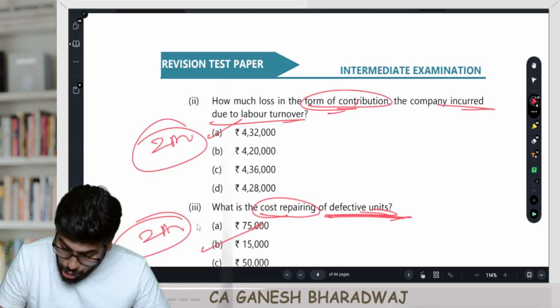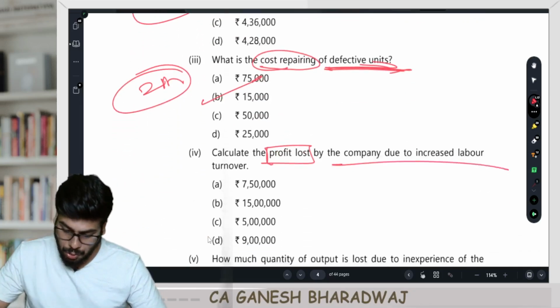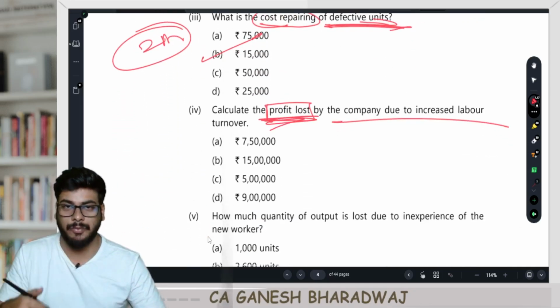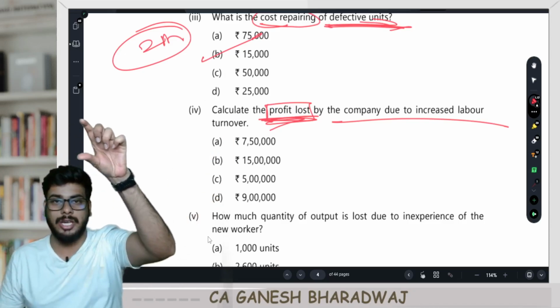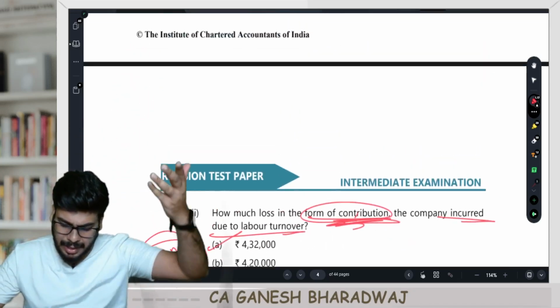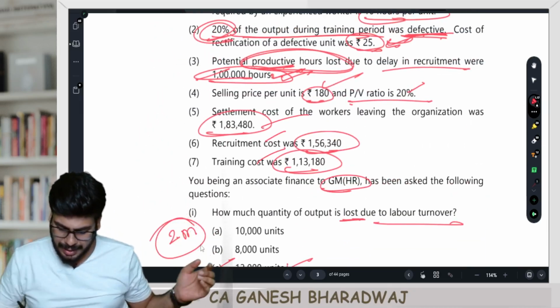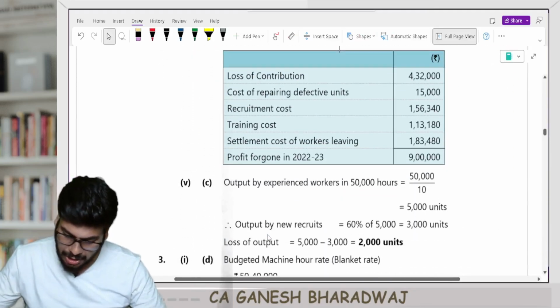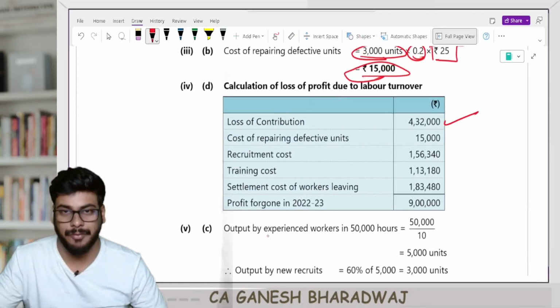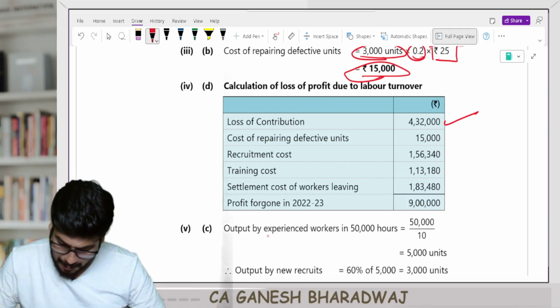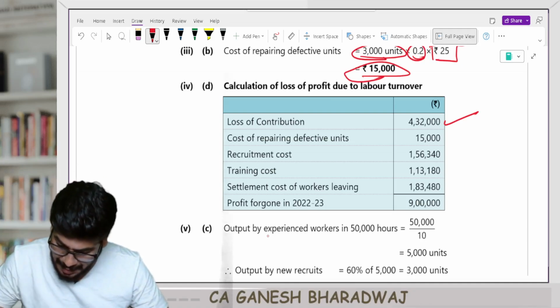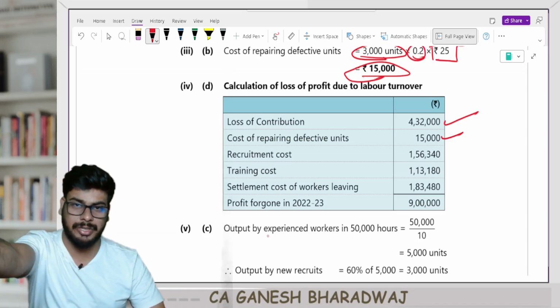What we saw was contribution alone lost. So what is the total profit lost because of labor turnover? The contribution lost plus that extra cost they are incurring, the recruitment, training, settlement cost, all these things, add it up. Loss of profit is loss of contribution, 432 that we already calculated, plus this particular cost of repairing defective. All these things are arising because of this.